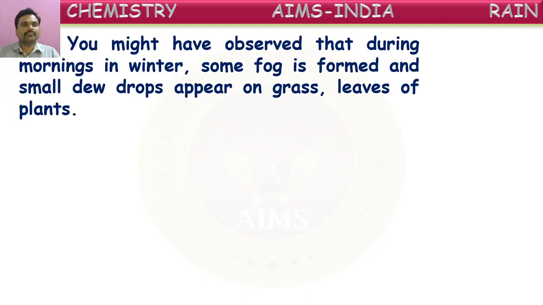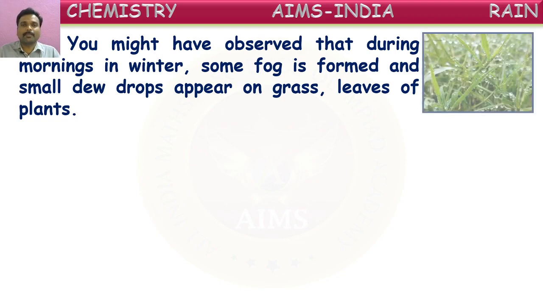We might have observed that during winter mornings, some fog is formed and small dew drops appear on grass and leaves of plants. Have you ever observed this, children? You can observe it when you come out in the winter mornings and look in the gardens or in the farms. On the leaves of small grass plants, small droplets of water appear. See, it is shown here.